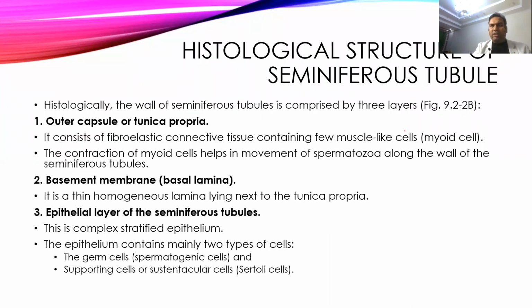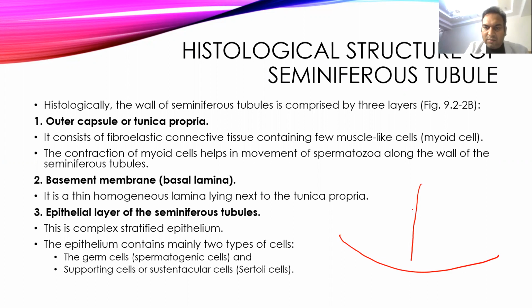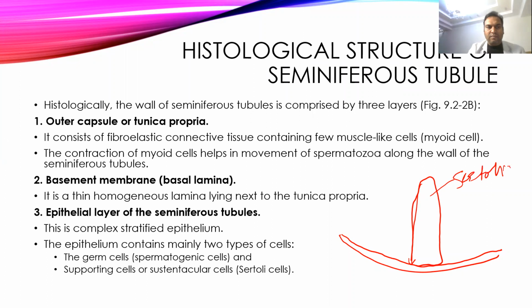If you see the more detailed structure of the seminiferous tubules in cross section, there will be the outer layer that is called tunica propria. On this there will be the basement membrane, and from the basement membrane there is a long pyramidal cell, and that is called the Sertoli cell. The Sertoli cells lie on this basement membrane.